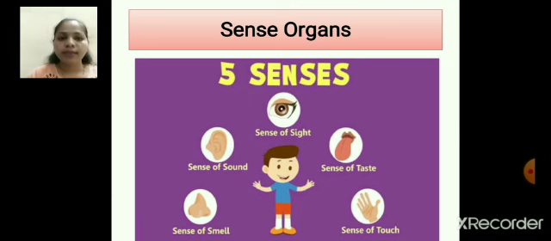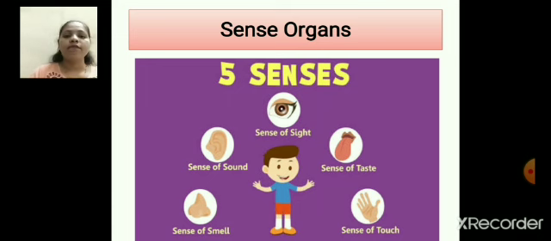Then next is sense of taste. There are many different types of taste, but because of our tongue we can understand the different tastes. The last one is sense of touch. For this we need our skin. Skin gives us the sensation of touch.